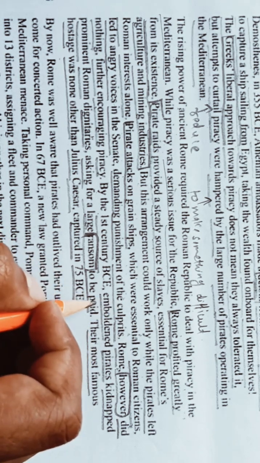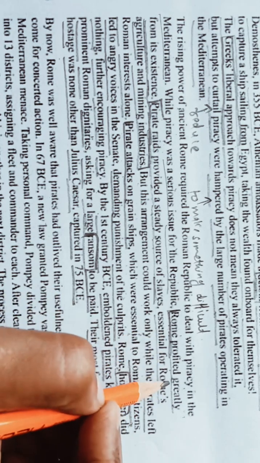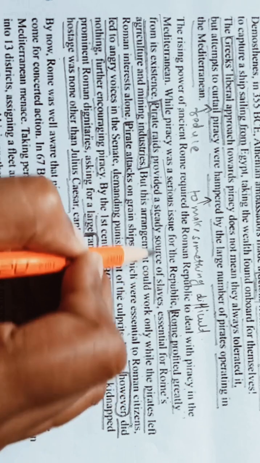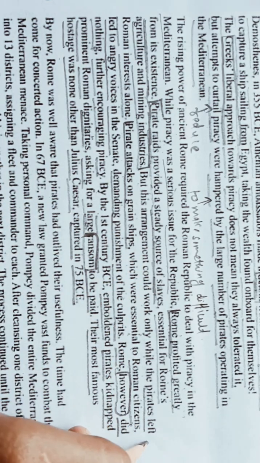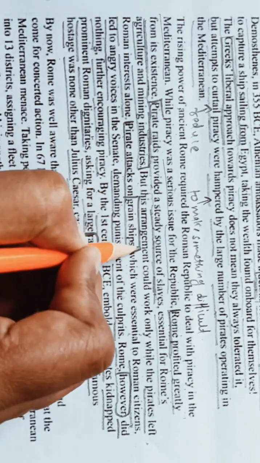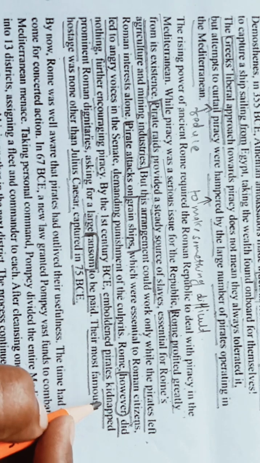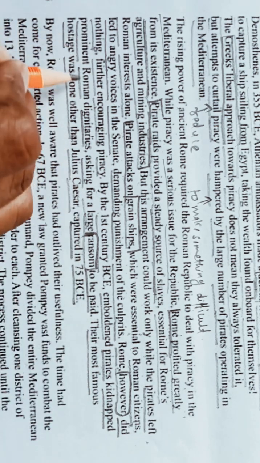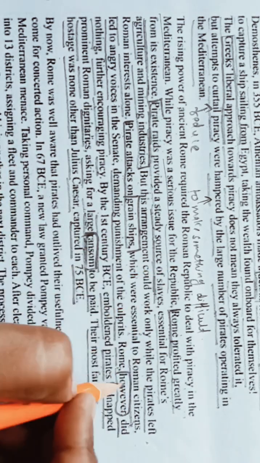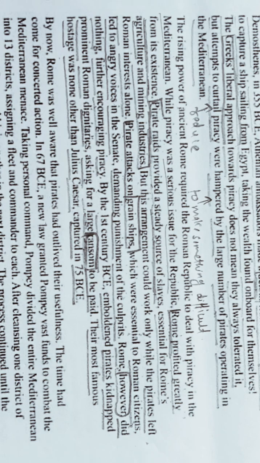Okay, so in this paragraph we are getting things: that Rome profited greatly from its existence, pirate trade provides a steady source of slaves. Pirate attacks on grain ships, which were essential to Roman citizens. And another thing is they kidnap prominent Roman dignitaries, asking for a large ransom. So these three things we are getting in the same paragraph. So now let's see our question.